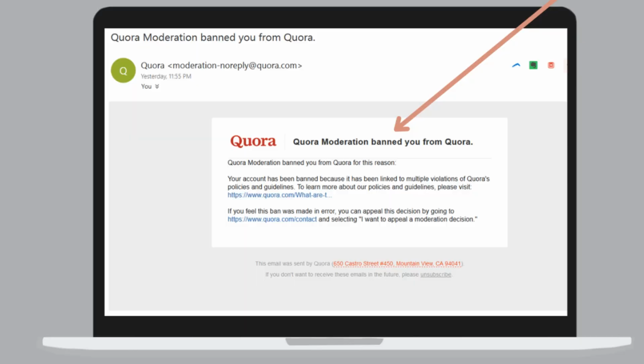So the first thing is you need to understand why your account was banned in the first place. In the email itself, it is going to give you the reason why they banned your account. So maybe your account was linked to multiple violations, or maybe it was linked to spam because you were posting maybe affiliate links, or you were posting videos or pictures that was not allowed on Quora. You're going to get the reason in that email that you receive.